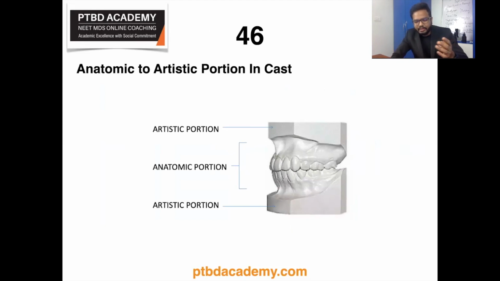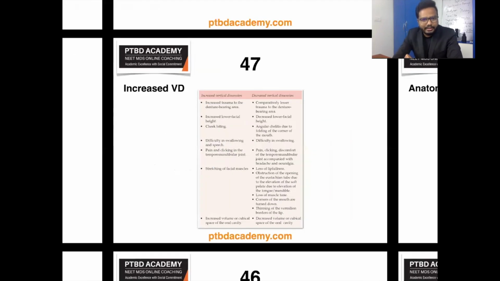It consists of actual impressions of dental arch and its surrounding structures. Whereas the artistic portion is a base of the cast which consists of plaster base that supports the anatomic portion and helps in analyzing the occlusion and obviously orientation of study models. So the ratio of anatomic portion to artistic portion is 3:1. Right? So consider this very, very important. Now let's move on to the next topic.